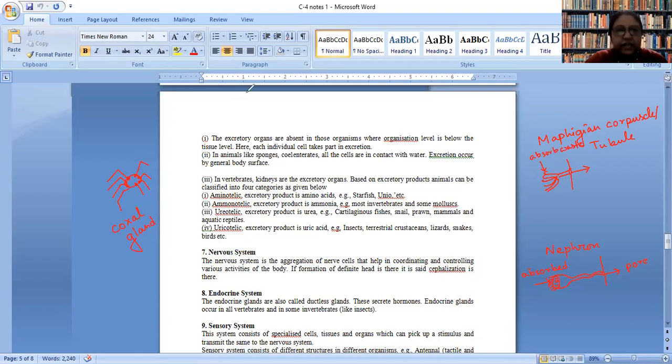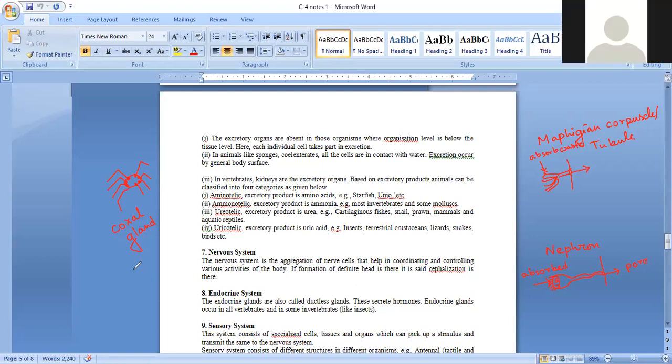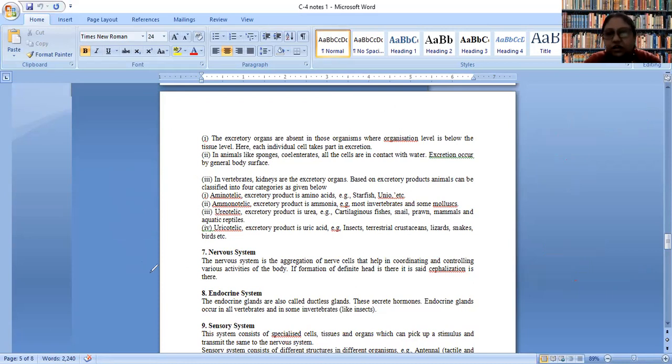In our case, I am not going to draw the diagram because all of you studied about it in life processes. We have kidney, and inside kidney we have a unit of excretion, that is nephron, which is responsible for formation of urine. Once the urine is formed inside kidney, it is carried out via ureter, stored in urinary bladder, and comes out of our body via urinary pore, that is called urethra. So this is all about the excretory system of organisms.